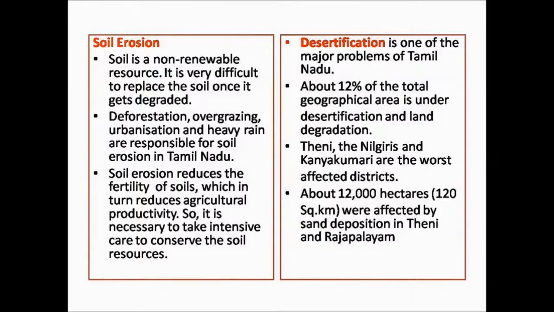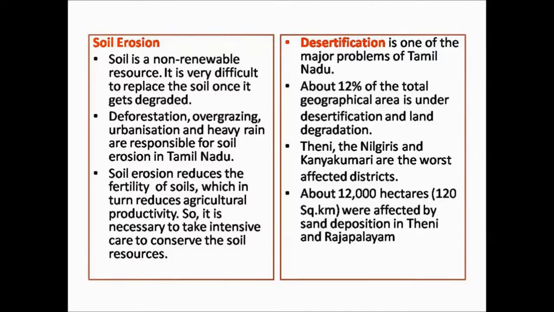Soil erosion. Soil erosion is a gradual process of movement and transport of the upper layer of the soil. Soil erosion reduces the fertility of the soil, which in turn reduces the agricultural productivity. Soil is a non-renewable resource. That is, the soil, when eroded, cannot be replaced immediately.